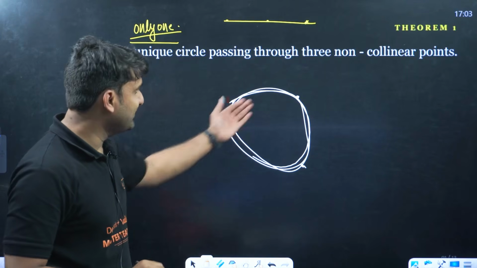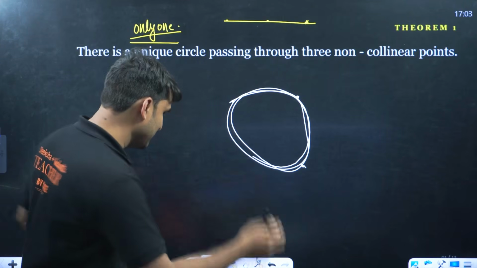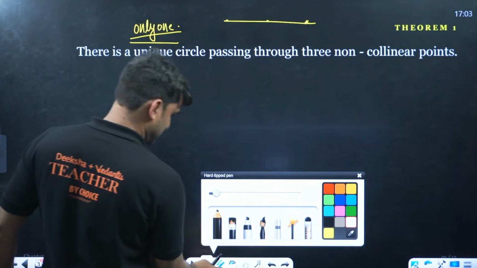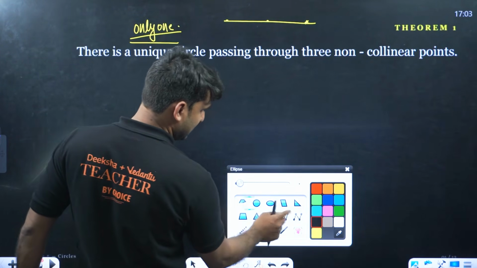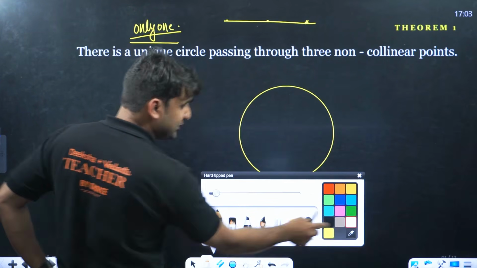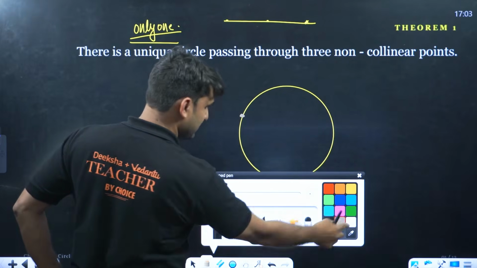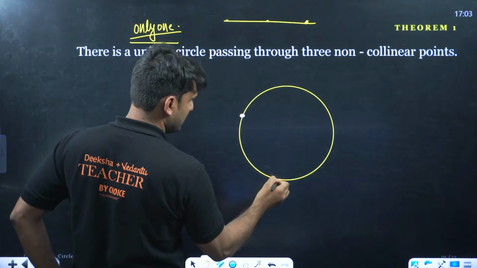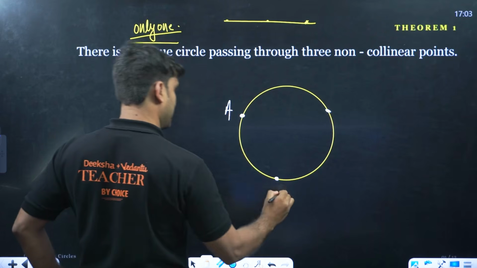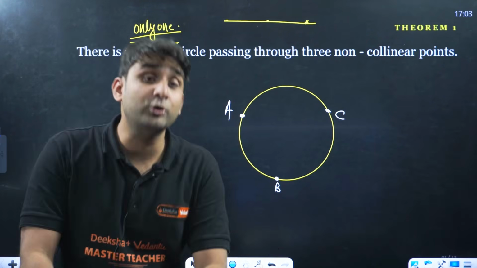I know the circle looks a little weird, a little tilted from this side. So let's say we have a circle here. This theorem says that if you take 3 points, point A, point B and point C, these 3 points are called non-collinear points.